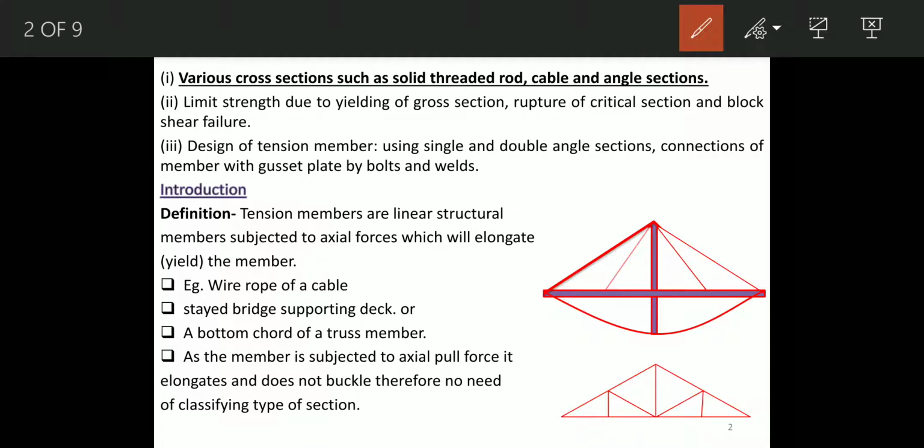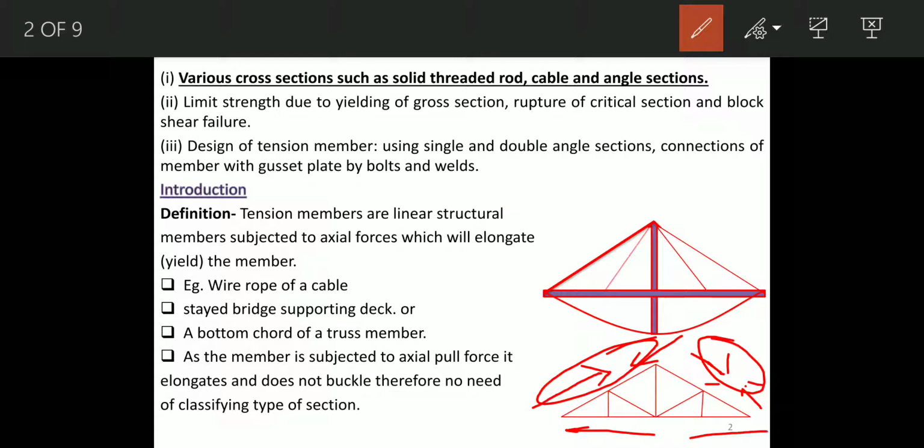If you go through the second figure, in the truss, compressive force acts on the top chord, and for the respective bottom chord, tensile force or tensile load is acting.